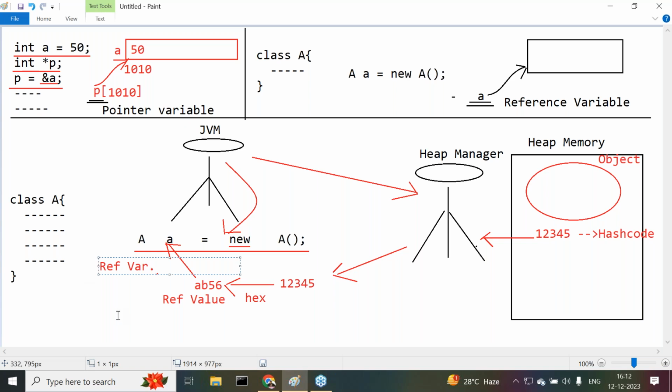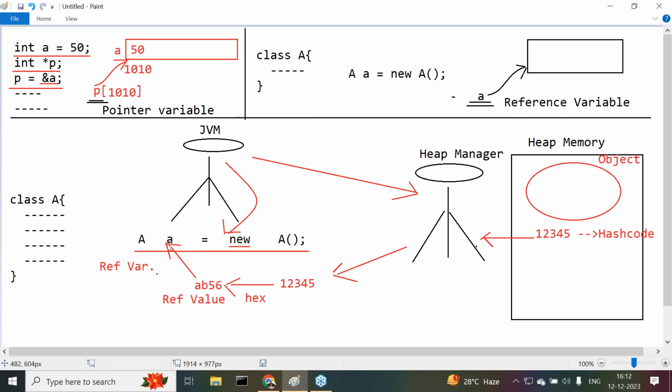When a reference value is generated, that reference value will be assigned to a variable. That variable is called a reference variable. Understand the point clearly? Now here the point is, what is a reference variable? A reference variable is a variable which stores the reference value of the object.